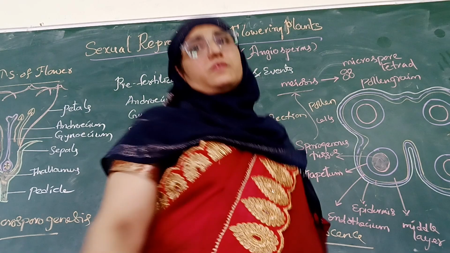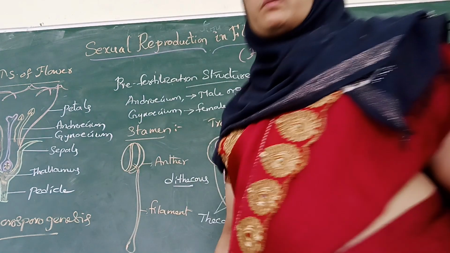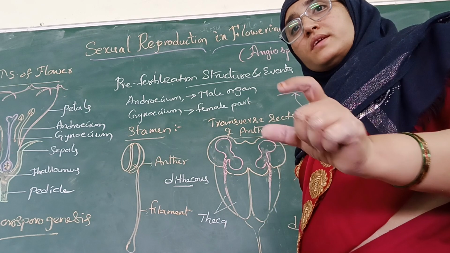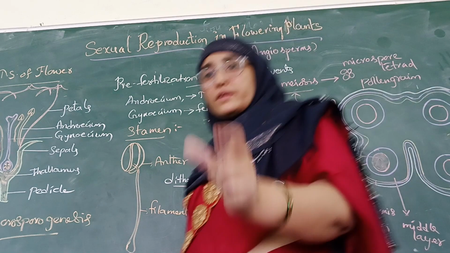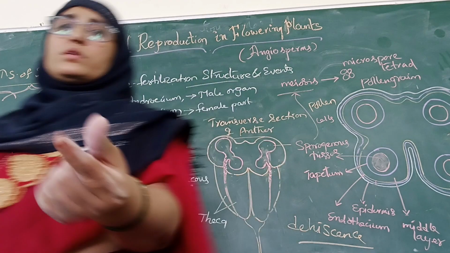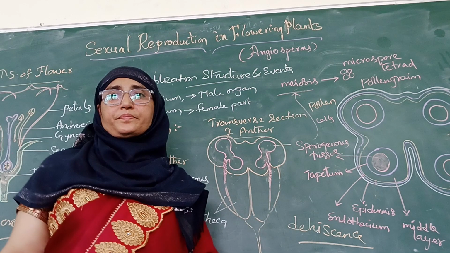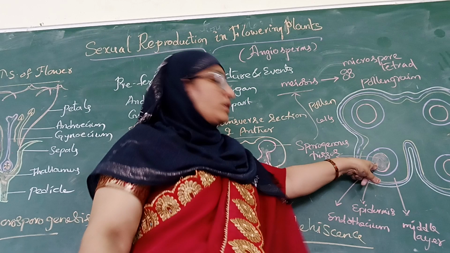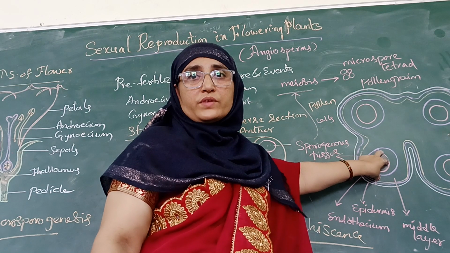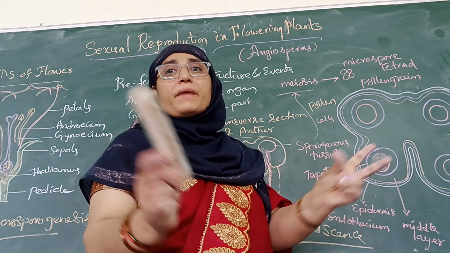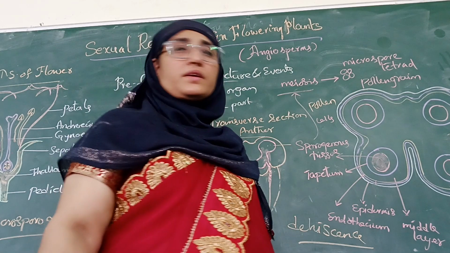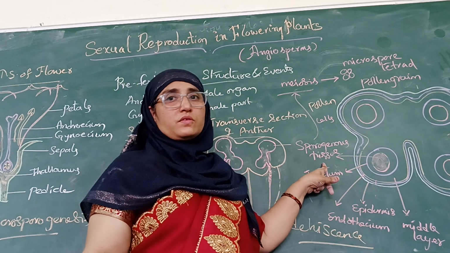This tapetum is very essential for the formation of the microspores. Why? Because the cells of the tapetum contain dense cytoplasm and also contain two nuclei. Right at the center of this microsporangium, compactly arranged, similar, homogeneous cells are present, called the sporogenous tissue.